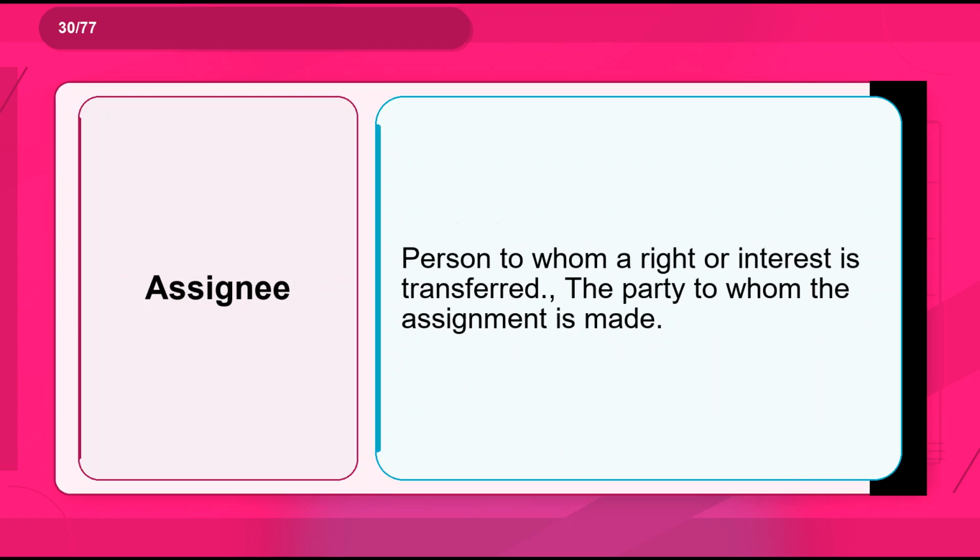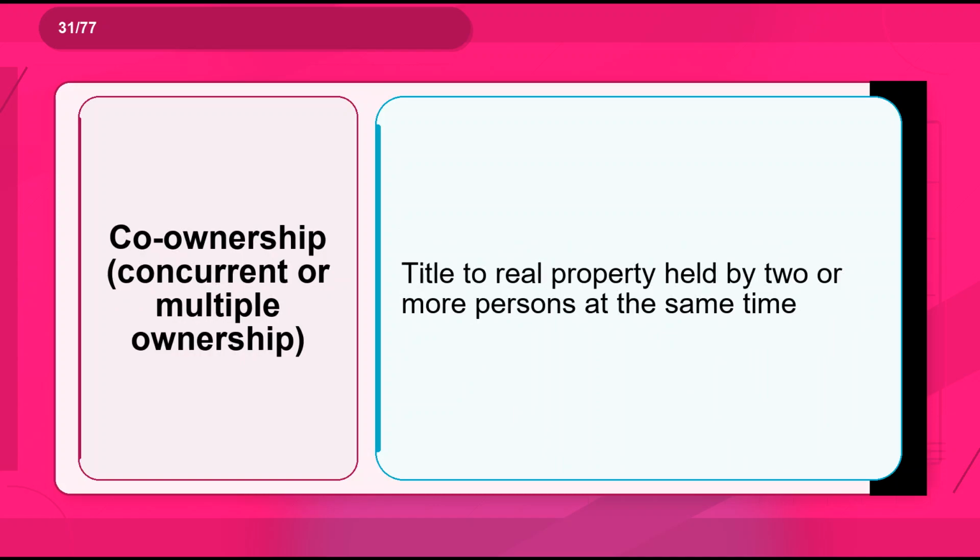Flashcard 30. Term: assignee. Definition: person to whom a right or interest is transferred, the party to whom the assignment is made. Flashcard 31. Term: co-ownership, concurrent or multiple ownership. Definition: title to real property held by two or more persons at the same time.